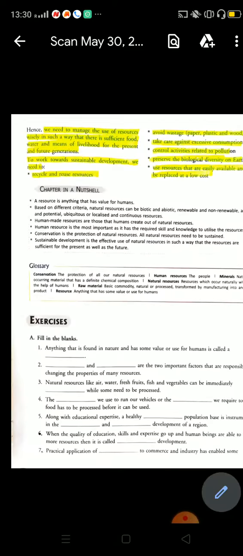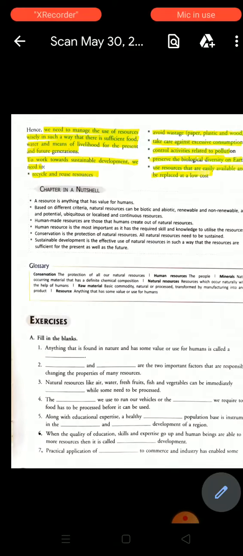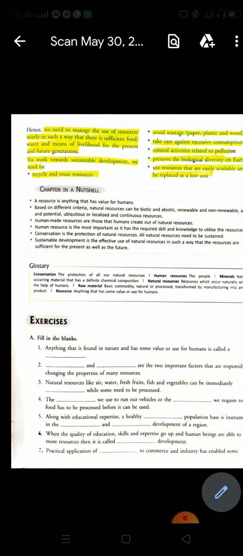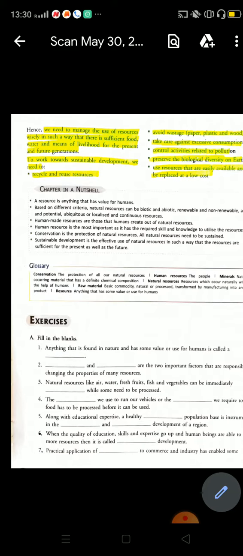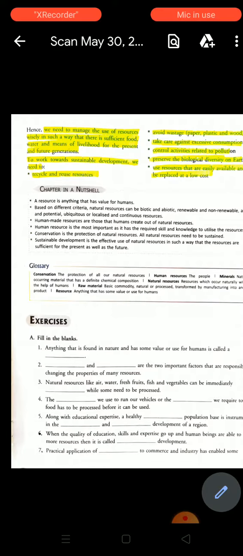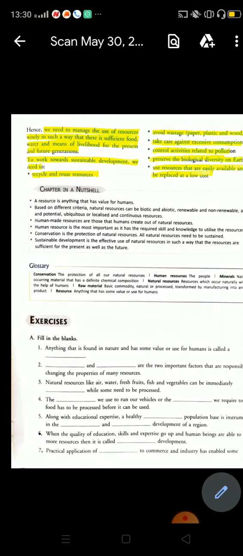So students, this is all about today's class. In our class, we have discussed what natural resources, man-made resources and human resources are, and how we can conserve our natural resources.